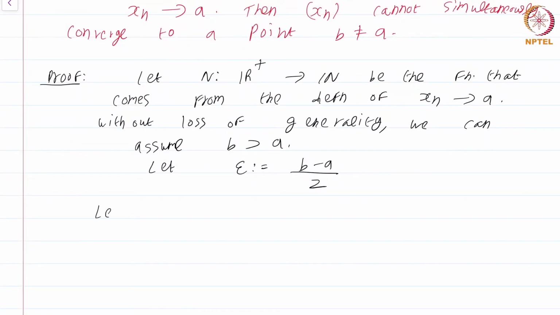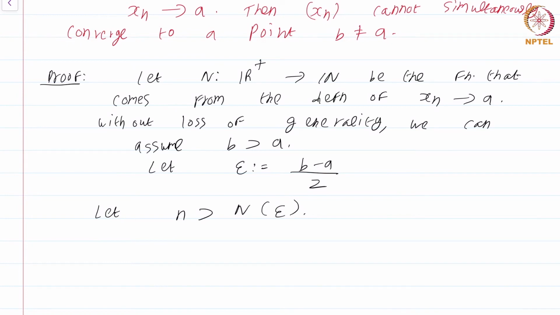Let small n be greater than N epsilon. Now you should have figured out why I chose N from R plus to N. There is no guarantee that (B minus A) by 2 will be less than 1. That's not guaranteed. Okay. Let n be greater than N epsilon.